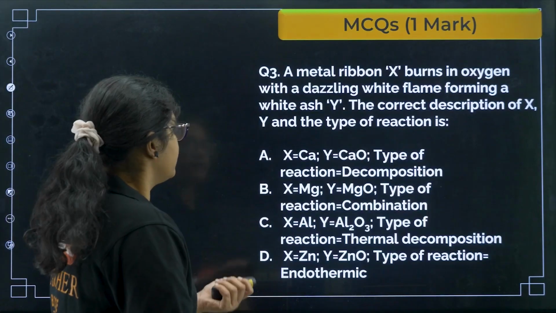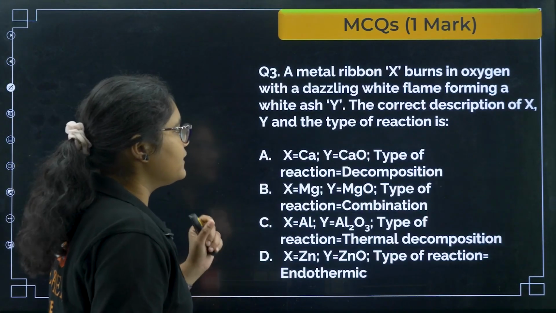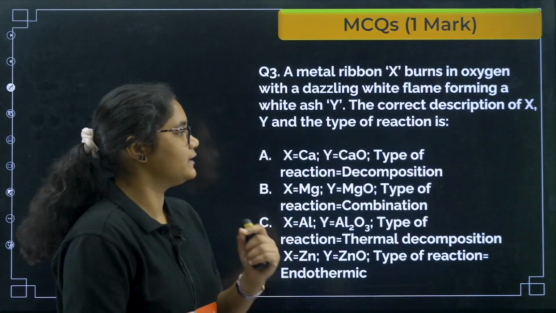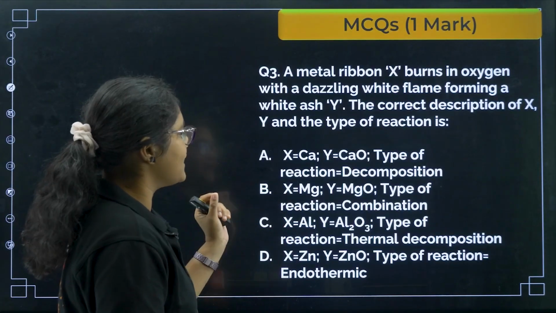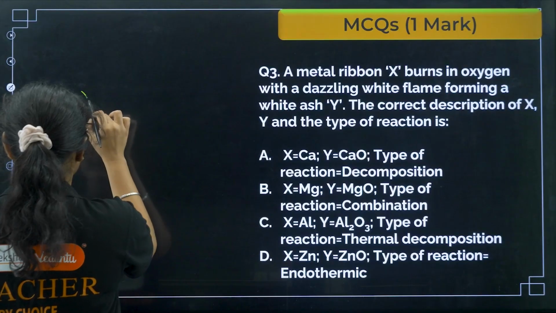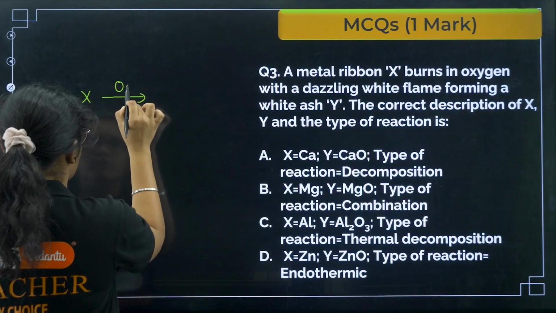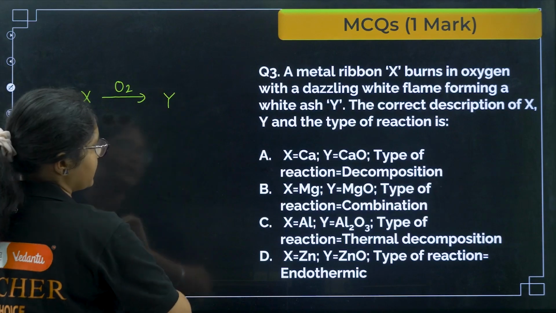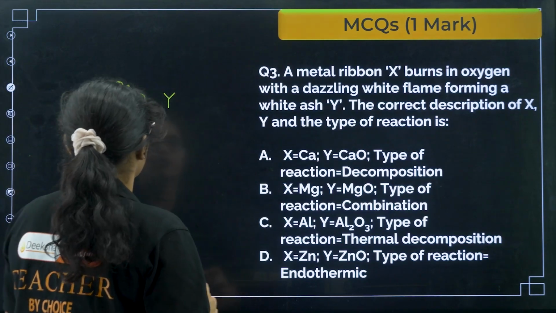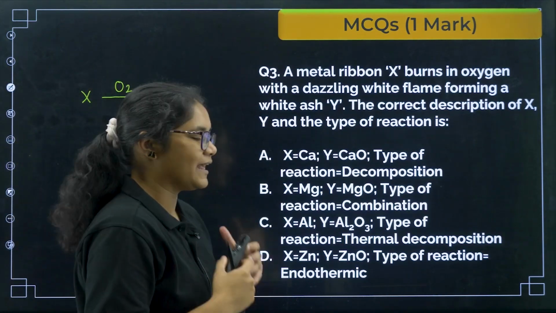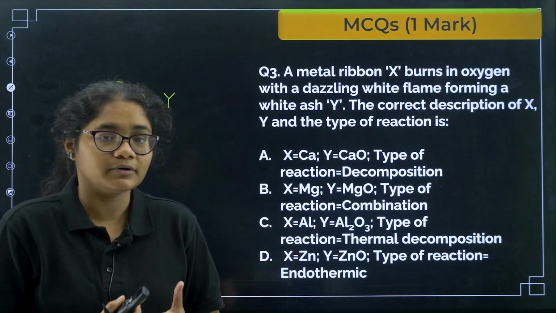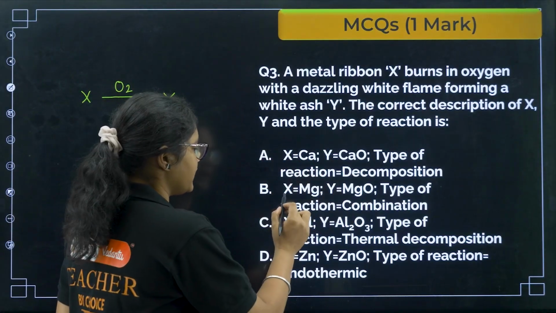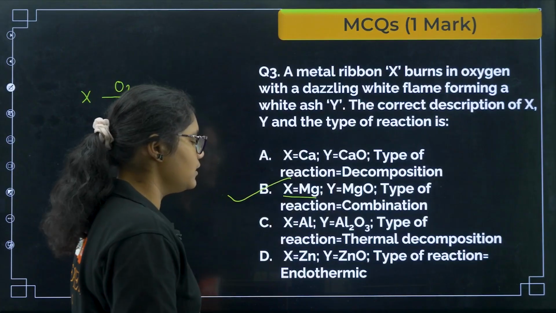Next, question number 3. A metal ribbon X burns in oxygen with a dazzling white light, forming a white ash Y. What is the correct description of X and Y? If you know which metal burns with a dazzling white light, as you have seen in the activity, it is magnesium. So the correct answer here will be option B.